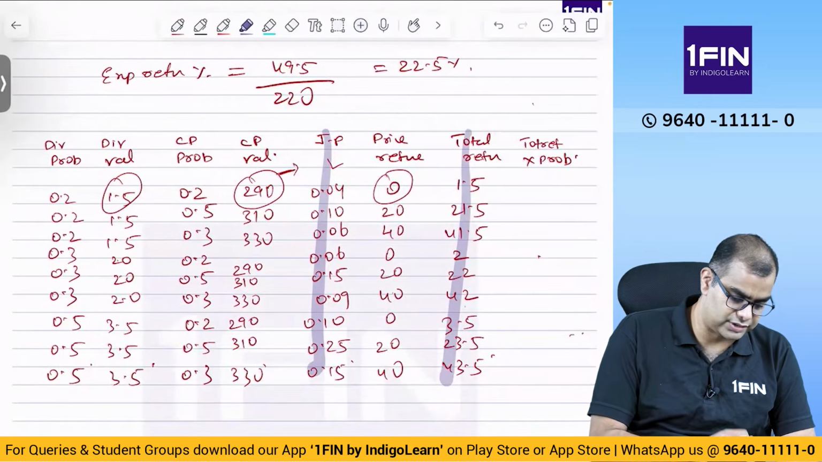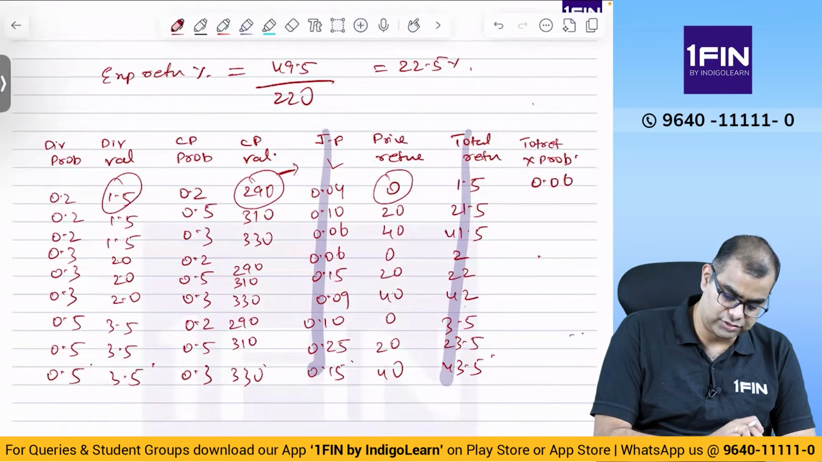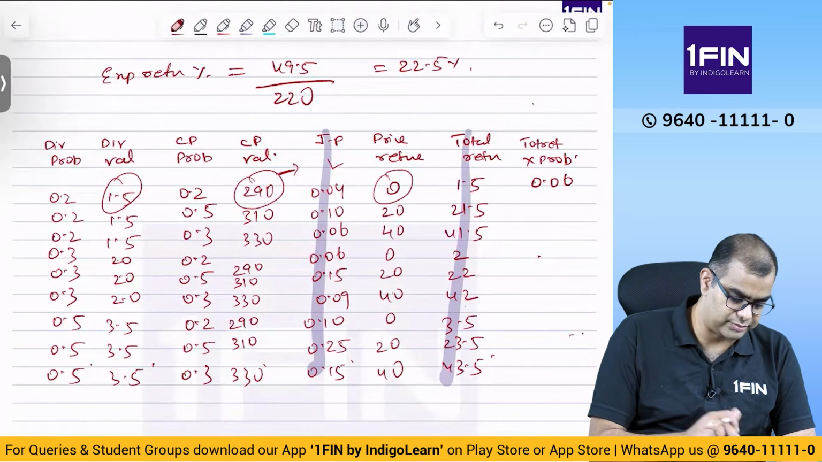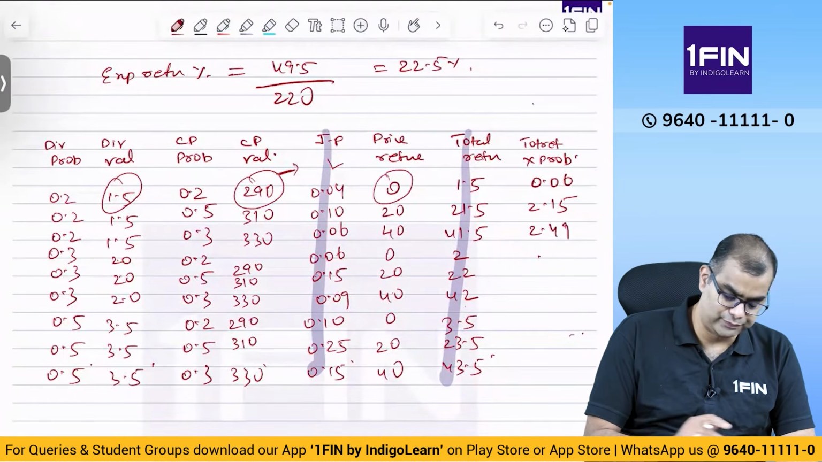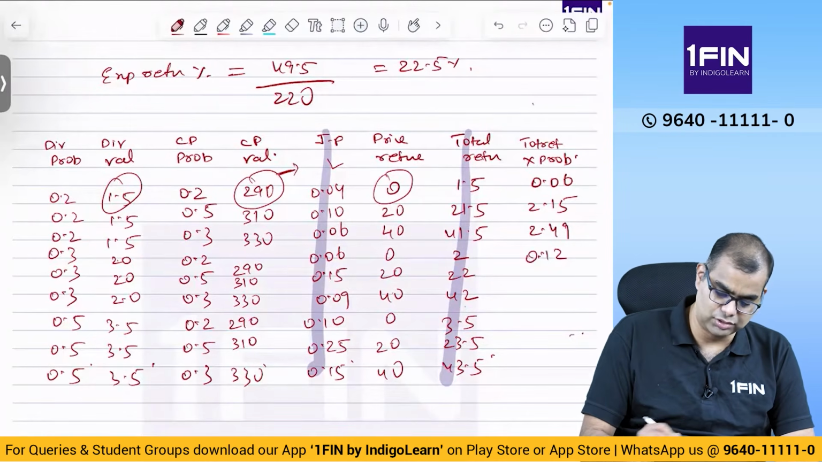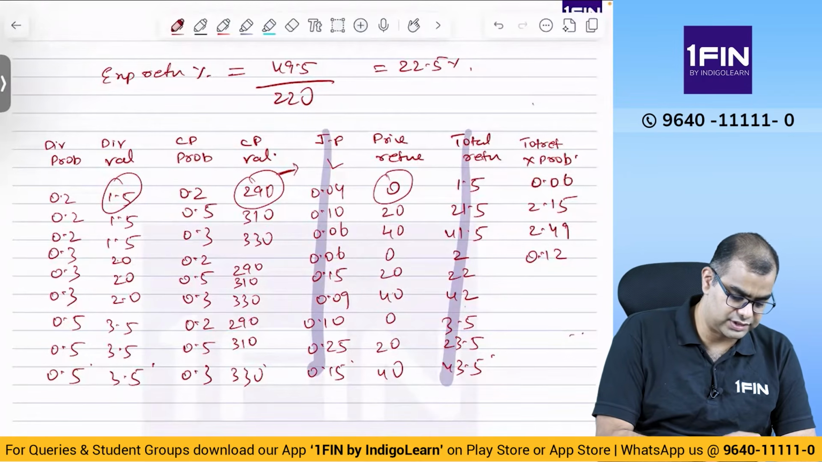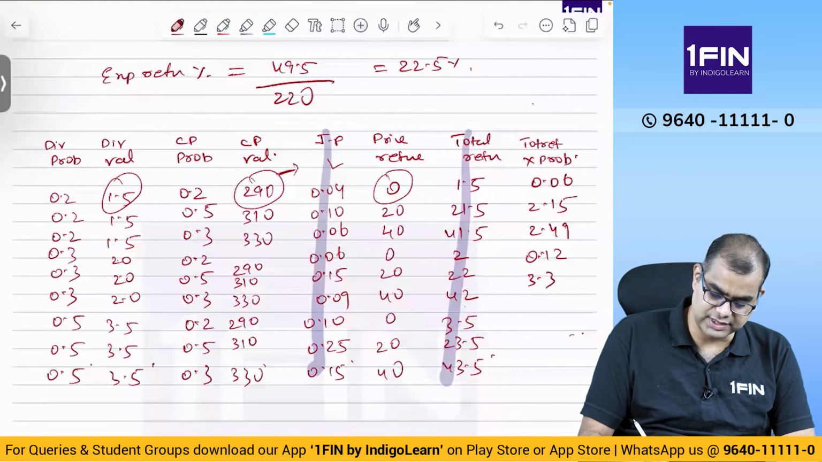1.5 into 0.04 is equal to M plus 0.06. 21.5 into 0.1 is equal to M plus 2.15. 41.5 into 0.06 equal to M plus 2.49. 2 into 0.06 is equal to M plus 0.12. 22 into 0.15 is equal to M plus 3.3. 42 into 0.09 is equal to M plus 3.78.